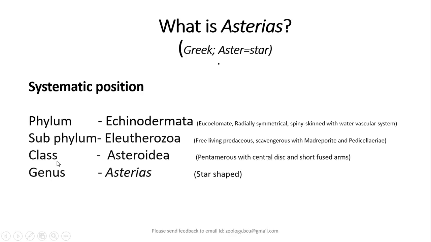And as you know, Asteroidea is included under the subphylum Eleutherozoa because of having a free living, predaceous, scavengerous nature, along with having madreporite and pedicellariae in its body. Similarly, Asterias comes under Echinodermata because in Asterias also we see eucoelomate nature, radial symmetry, spiny skin, and the water-vascular system.